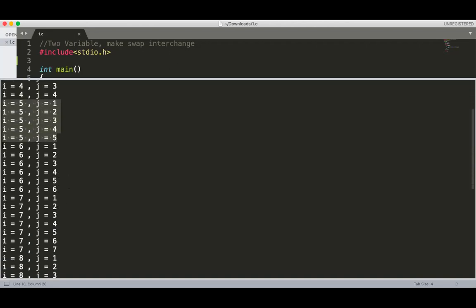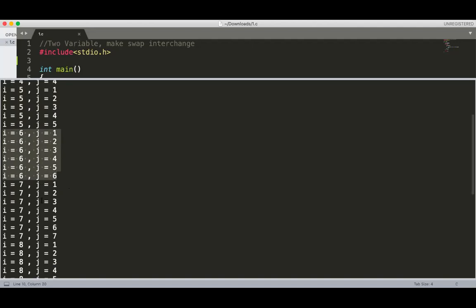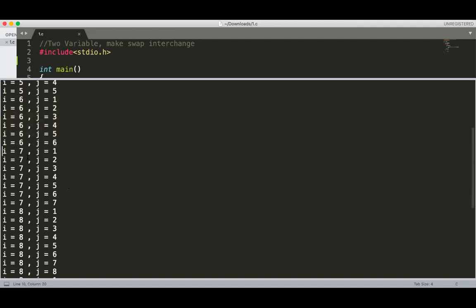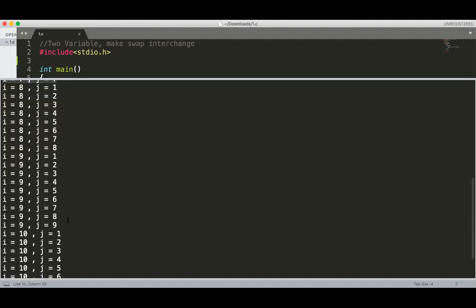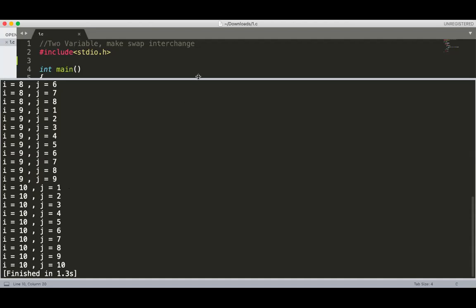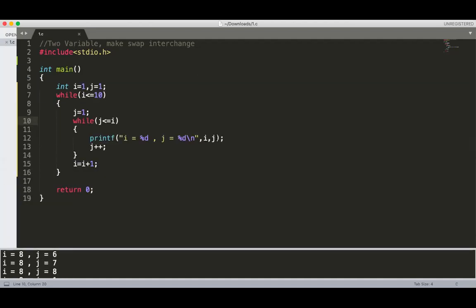When i is equal to 6, 1, 2, 3, 4, 5, 6. When i is equal to 7, 1 through 7. Getting? So we can also control how many times the inner loop will execute. I can control it with the outer loop also. So the inner loop will be controlled by the outer loop.